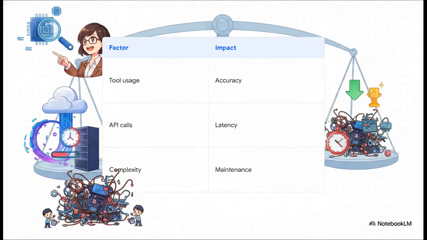But hey, as with all incredible technology, there are trade-offs, and it's super important we are realistic about them. While tool usage massively increases accuracy and capability, those live API calls and database queries, they will increase latency. The system takes longer to reply because, well, it's actually doing real work. Furthermore, the overall complexity of the system goes way up, which naturally increases maintenance for the developers. So it's always a balancing act.